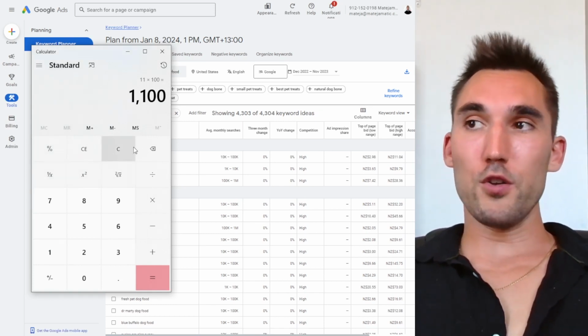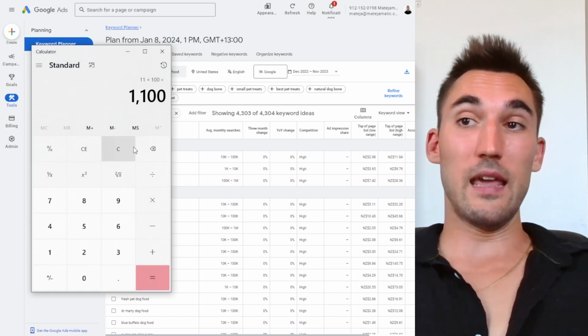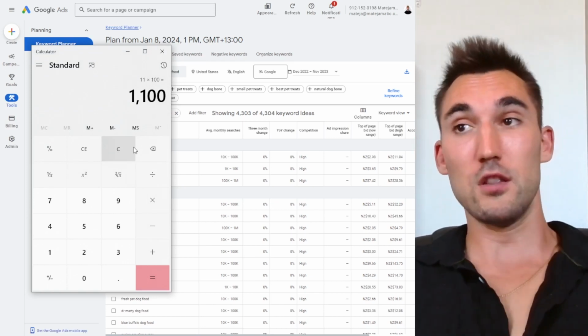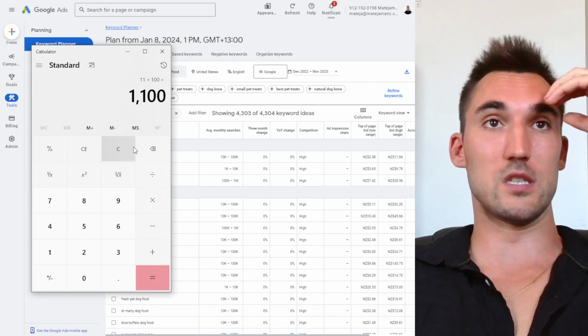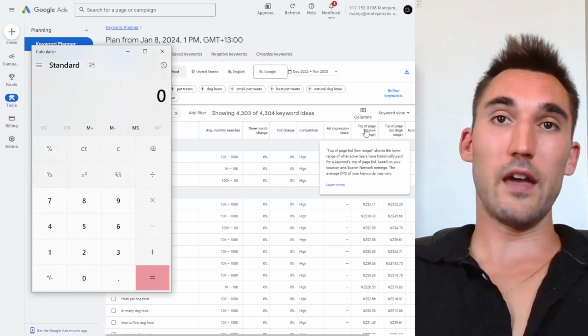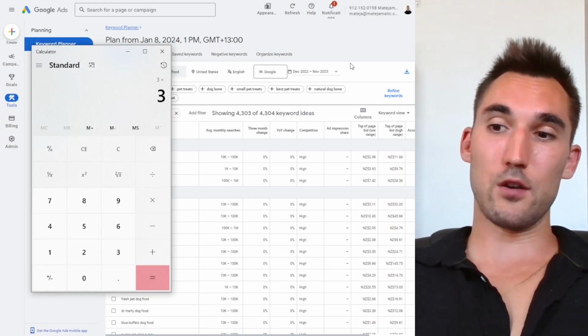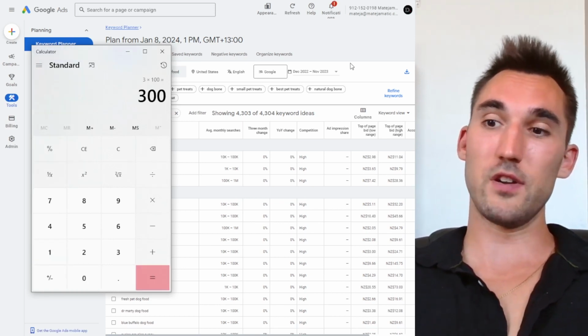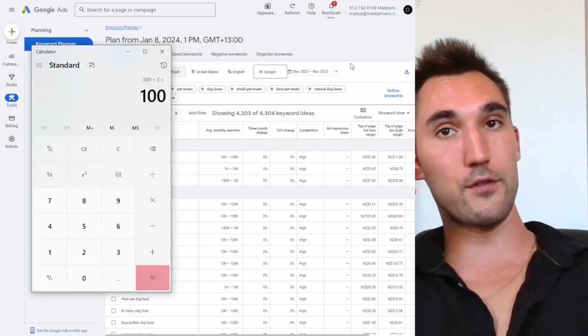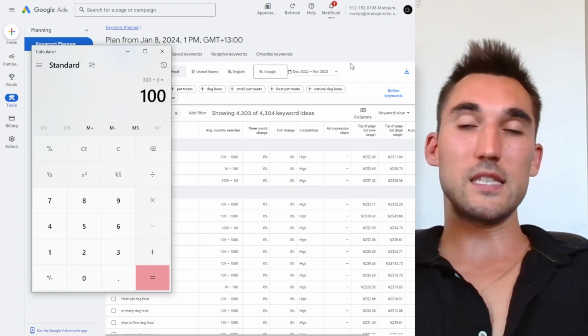So now what you can do is you can play around with these numbers, and if your conversion rate's higher and you can lower this cost per click, you can get better results. So let's say, for instance, you have a $3 cost per click and you have a 3% conversion rate. You can go times 100 is $300 divided by 3. It's going to cost you $100 to get a single sale. So that's how you can calculate that.